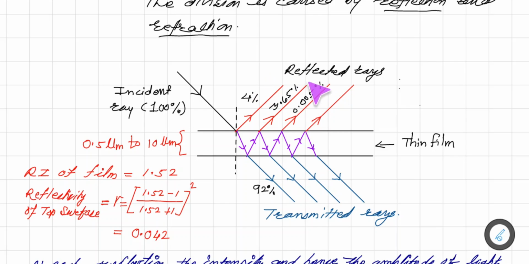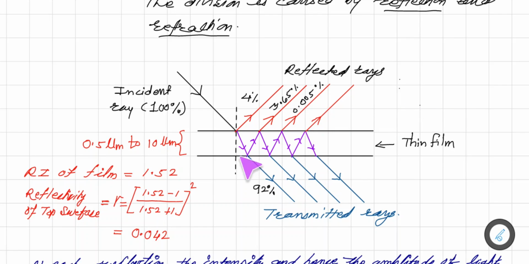So here we observe that the reflected rays, originally 100% intensity or amplitude, now only 4% is reflected, later on 3.65, and so forth. So maximum possible energy is actually available in these two rays, then the amplitude decreases.